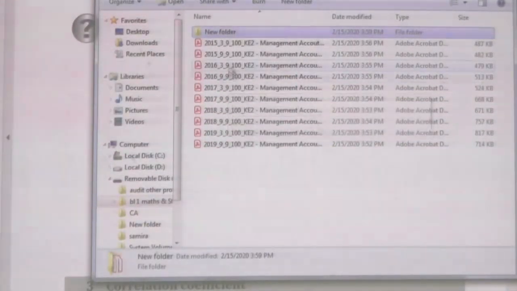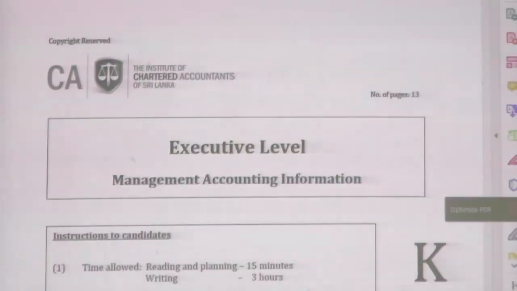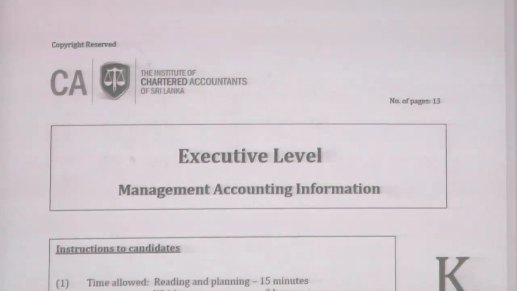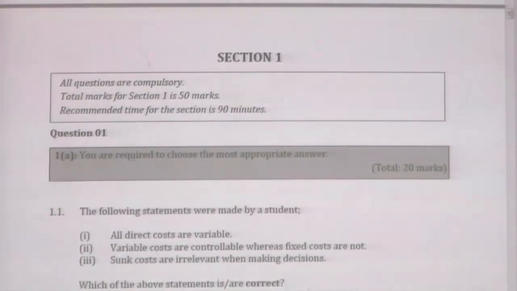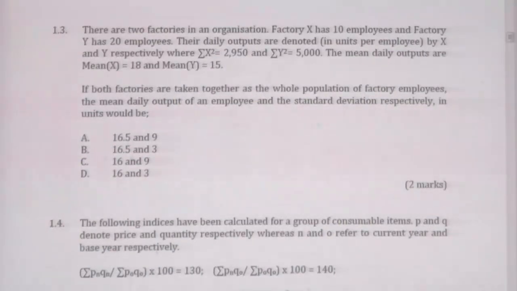Let's take the 2015 March paper. Now look at this question 1.3.